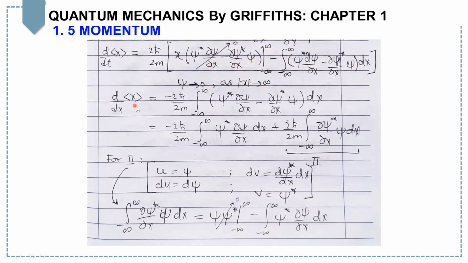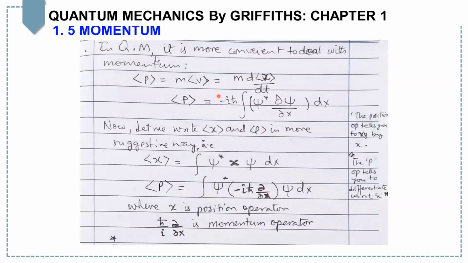And simply you get the derivative of the expectation value of x equals this whole term, where you have actually two terms, this first term and this second term. Now on the second term, apply again the integration by parts technique. This second term will simplify by keeping this 0, and you will just get this term. And this term is similar to the first term, which will add up with it, and you get minus i h-bar over m times the integral from minus infinity to infinity of psi star partial psi over partial x dx.